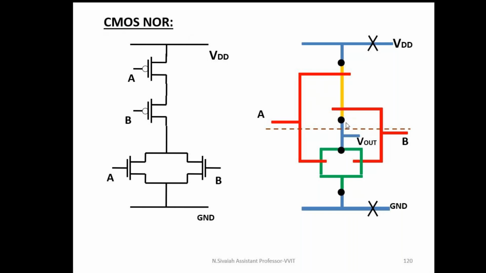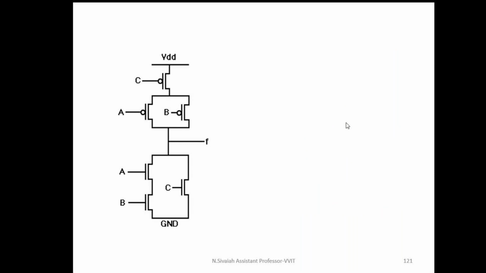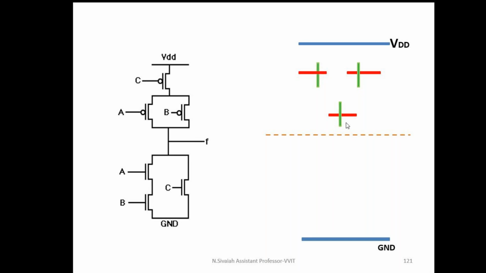Whether I am showing the substrate connection or not, that's the same only. See, we can draw this stick diagram for an arbitrary logic function, also do the same thing only. First draw the two metal lines with sufficient space, after that the demarcation line, after that forming the PMOS transistors as shown in the circuit. These two transistors are in parallel, that's why I draw these two in parallel, and this one is in series, that's why I draw this one transistor in series with this parallel combination. After that forming the NMOS transistors, these two transistors are in series, that's why I draw these two in series. This one is a parallel combination of these two transistors.